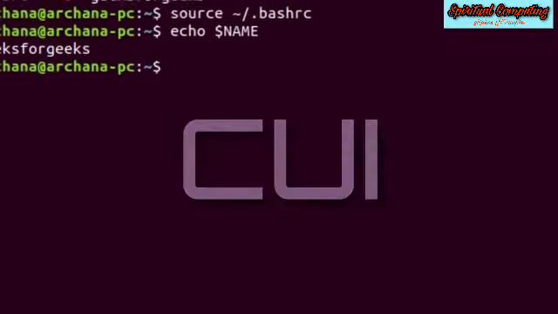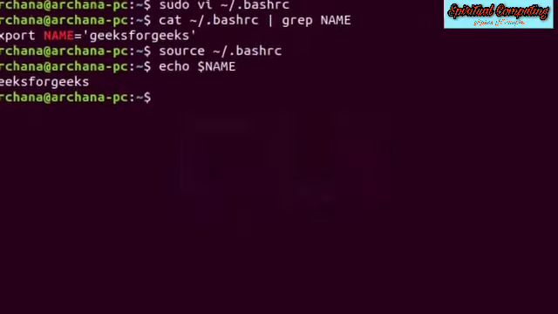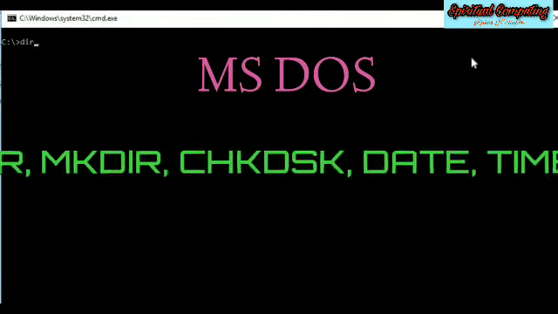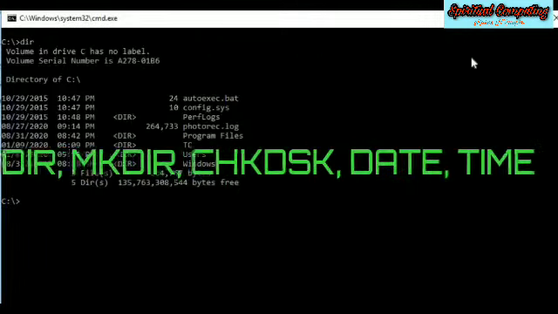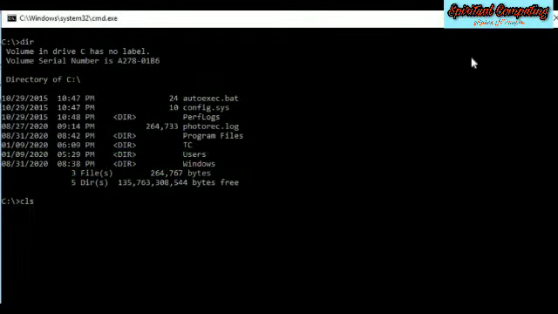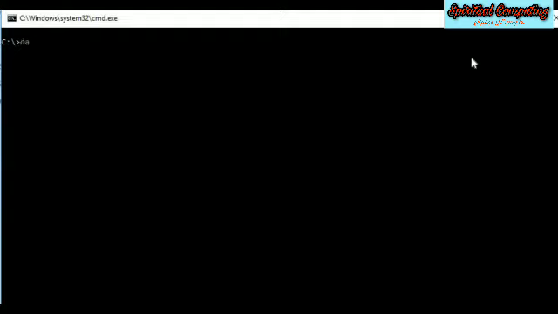Now here we are looking at some code. This is totally based on character user interface. Now I'm going to tell some examples, like dir. This is actually performed in CMD, that is command prompt. So by using the dir command you can see all the directory.